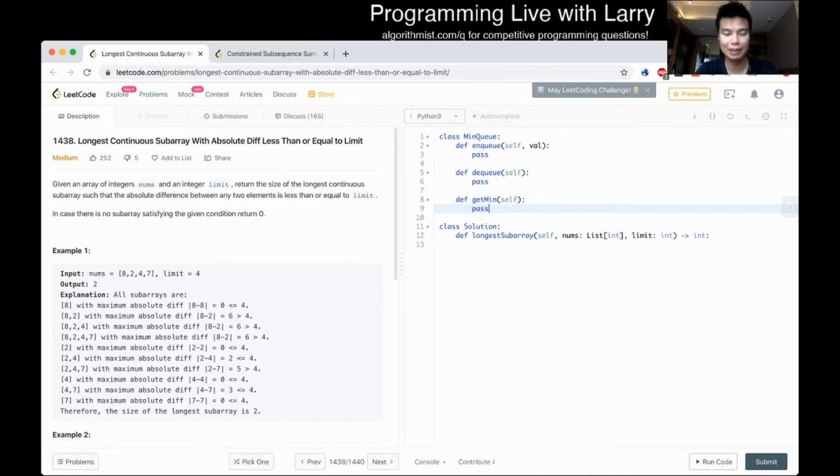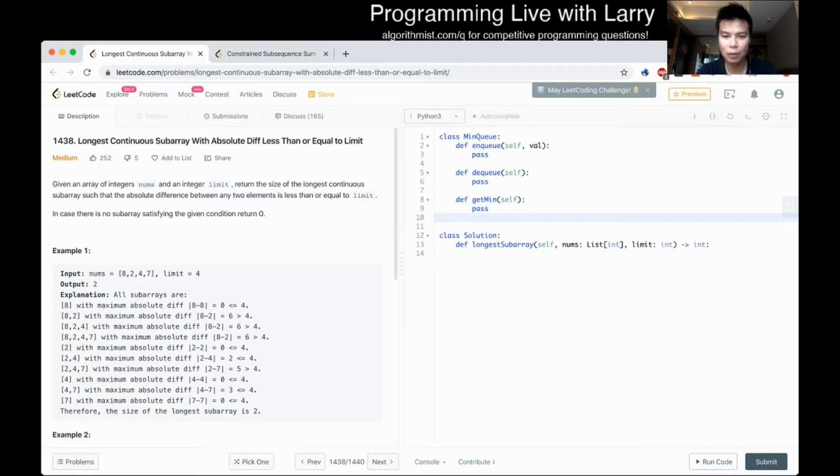And let's jump into this problem with what we have of abstract data type. 1438, longest continuous subarray with absolute difference less than or equal to limit. Given an array of integers nums and an integer limit, return the size of the longest continuous subarray such that the absolute difference between any two elements is less than or equal to limit. In case there are no subarrays satisfying the given condition, return 0. Okay, so what are we doing here?